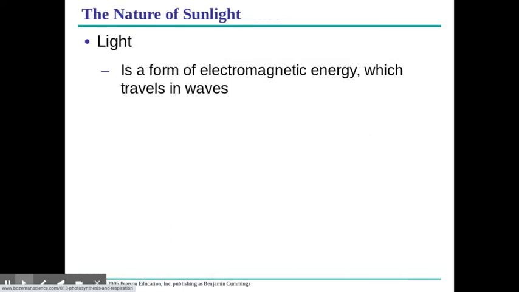I'm going to move on into the light reaction just to review here. So light is a form of electromagnetic energy. It travels in waves. It travels in photons, which is a particle of light, which is on your reading guide, I know. So thylakoids are going to convert light energy into chemical energy of ATP and NADPH.